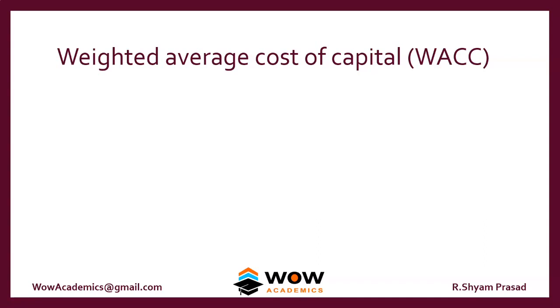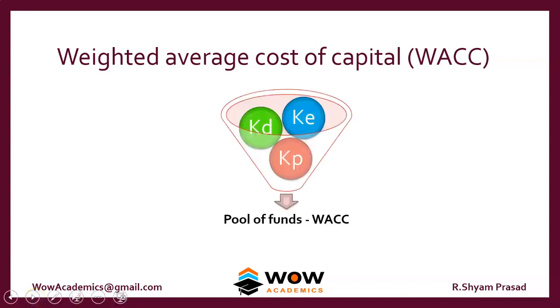The question is, we can't find out a particular KE or KD or KP for a particular project. Better we'll use a WACC. So WACC works like this: KD, KE, KP, all these things get mixed, and they become a pool of funds. This pool of funds is used to invest in projects.